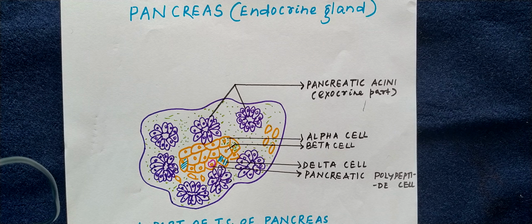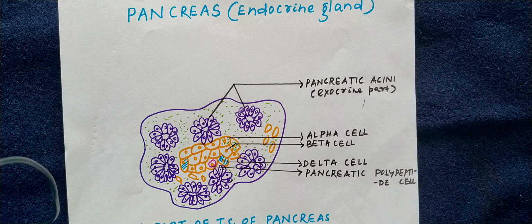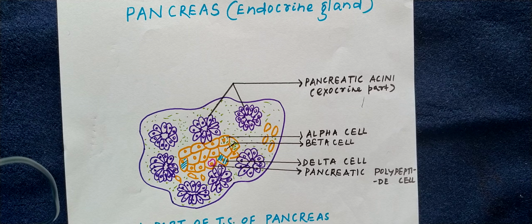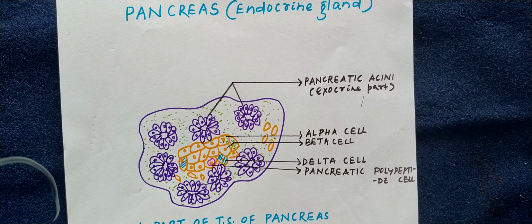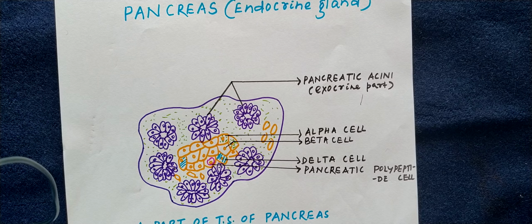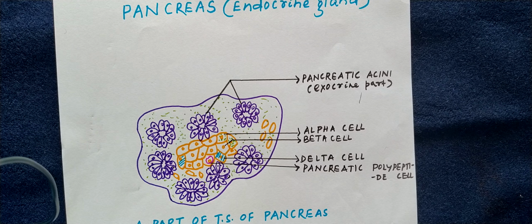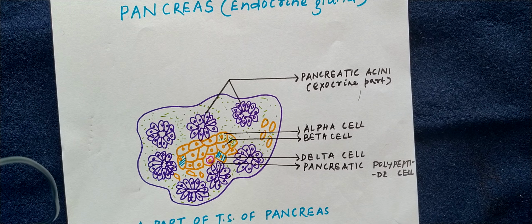About a million islets of Langerhans, each with approximately 3000 cells, comprise about 15% of the pancreatic mass. There are four kinds of cells in the islets of Langerhans which secrete hormones. These cells are alpha cells, about 20%, they secrete glucagon; beta cells, about 70%, they secrete insulin; delta cells, about 5%, secrete somatostatin; PP cells or F cells, about 5%, secrete pancreatic polypeptide.